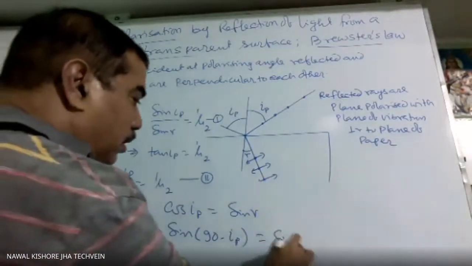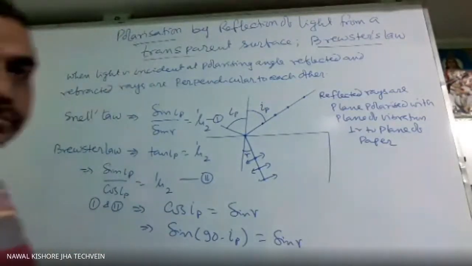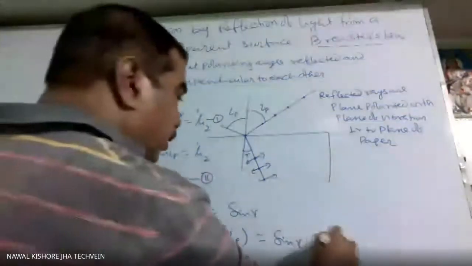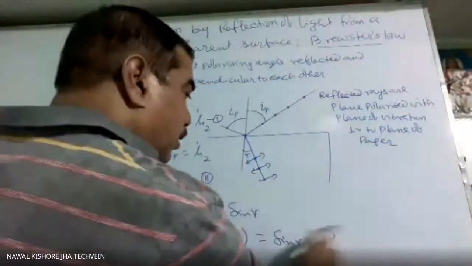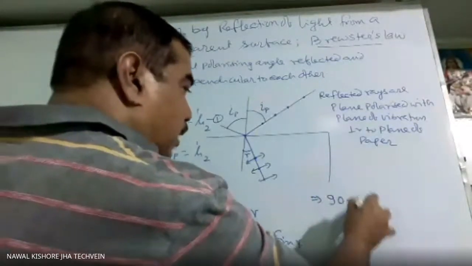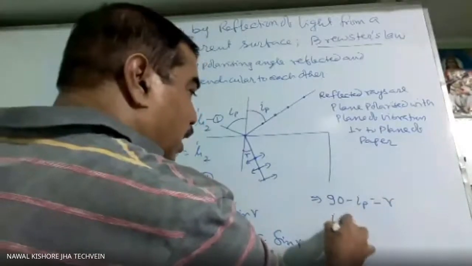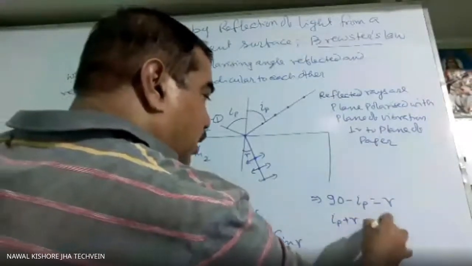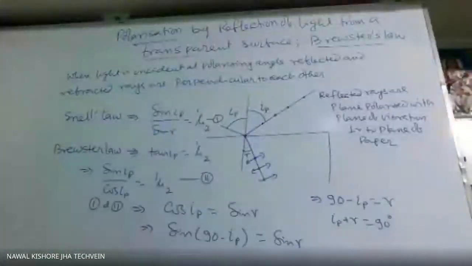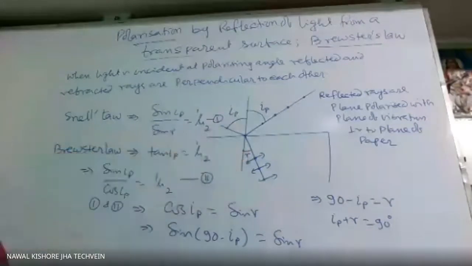It's sine R. So what does it mean? 90 minus IP is R. That means IP plus R is 90 degrees. This angle plus this angle is 90 degrees.